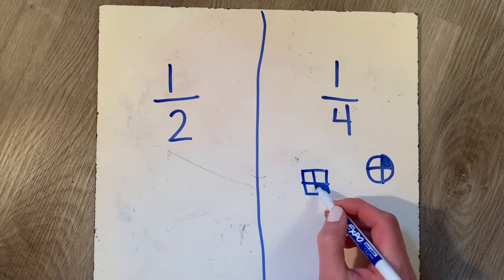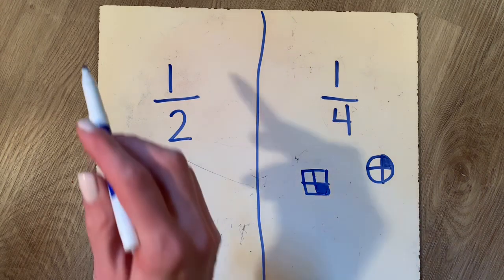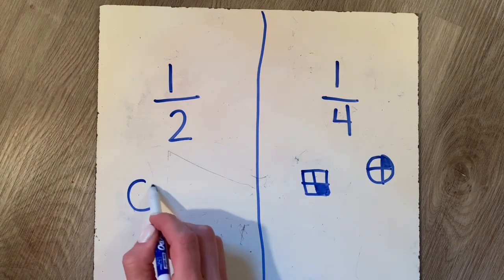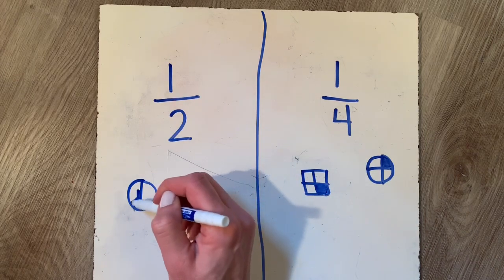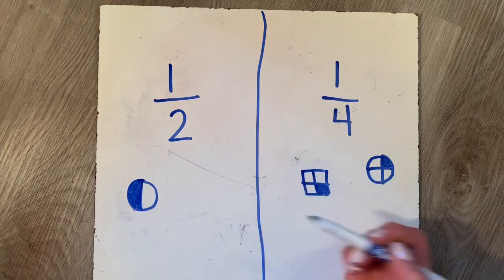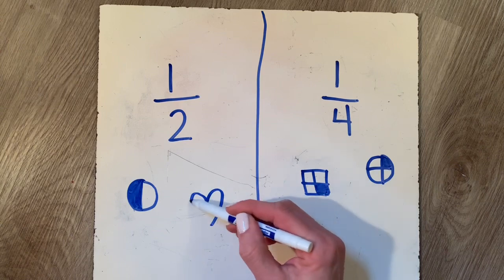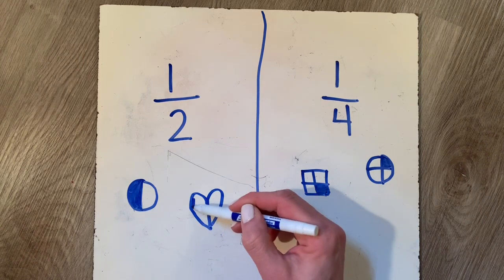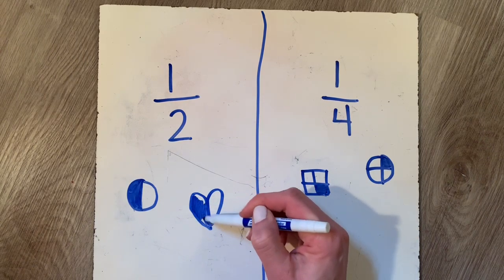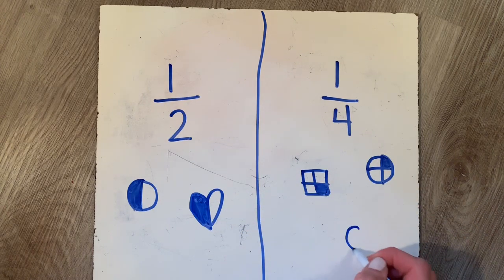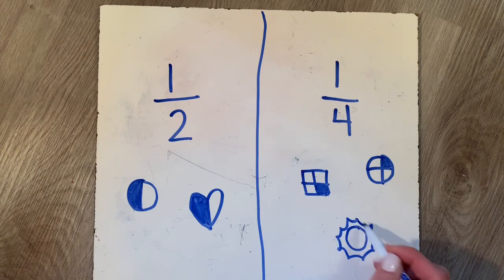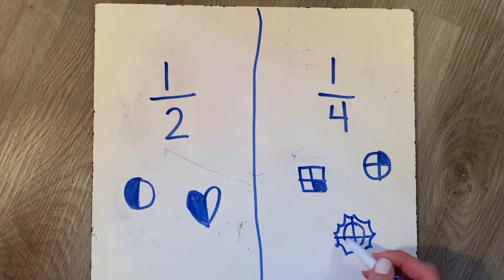And maybe you can do a few shapes for me today. And then for 1/2, the same thing. I want to see, that's just cut into halves. Today I want you to show me what 1/2 looks like. Or for 1/2, you could do a heart. I showed you the other day, hearts are hard to cut into quarters, but we could cut a heart into half. I'm trying to think what else we could do. A sun into quarters, maybe. There we go. 1/4 of a sun.